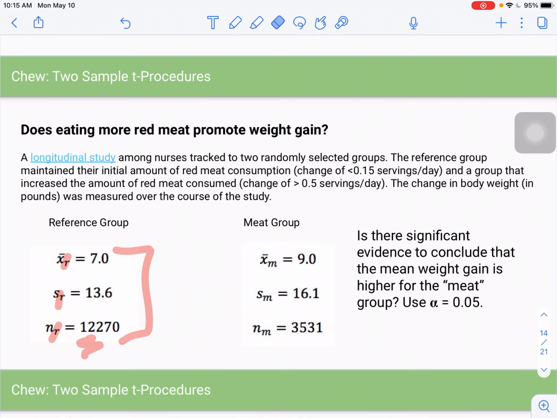Then for the group that changed their consumption, these people increased the amount of meat consumed, so I'm using M as the subscript for meat. x bar M is 9, s sub M is 16.1, n sub M is 3531. So it's fewer people in this group, but also a pretty large sample size. Is there significant evidence to conclude that the mean weight gain is higher for the meat group? So does increasing your amount of meat consumed also increase the amount of weight gain? And we're going to use 0.05 as usual.